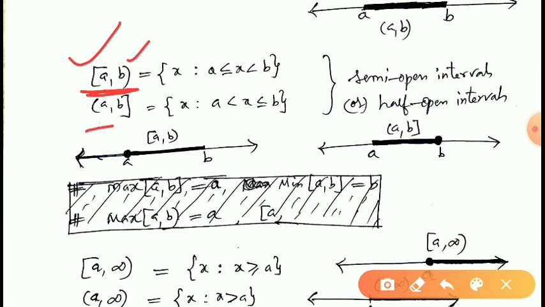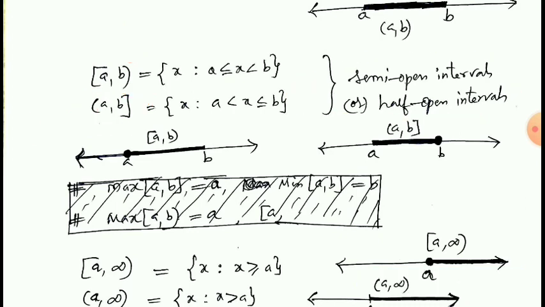For example, in this one the interval at A is open and the interval at B is closed. So in this interval, all the elements that lie between A and B are included, and also B is included. A is not included because the interval is open at A and closed at B. So these two intervals are called semi-open. Semi-open intervals are half-open intervals.